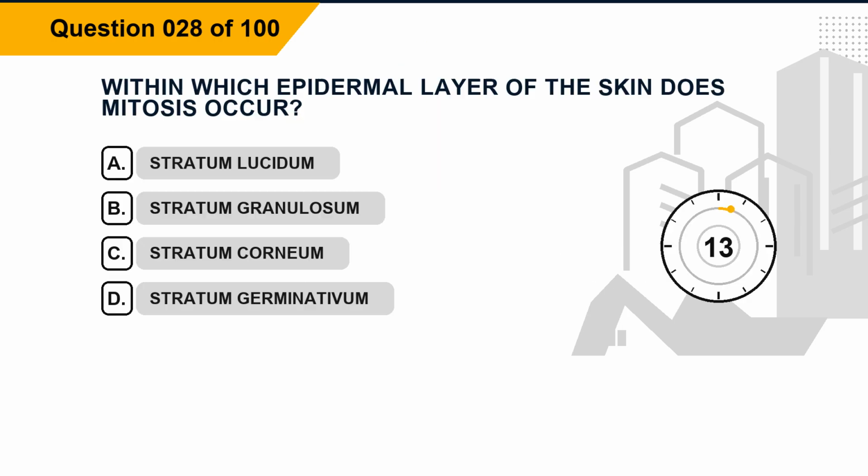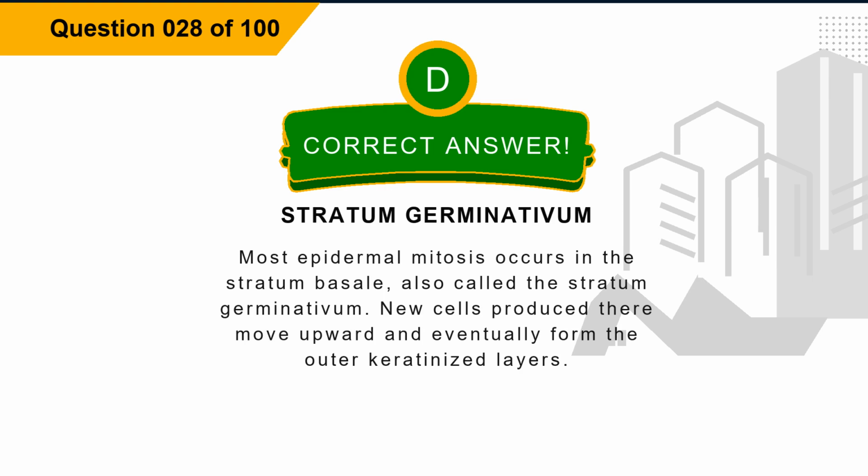Question 28. Within which epidermal layer of the skin does mitosis occur? Option A, stratum lucidum. Option B, stratum granulosum. Option C, stratum corneum. Option D, stratum germinativum. The correct answer is option D, stratum germinativum. Explanation. Most epidermal mitosis occurs in the stratum basale, also called the stratum germinativum. New cells produced there move upward and eventually form the outer keratinized layers.